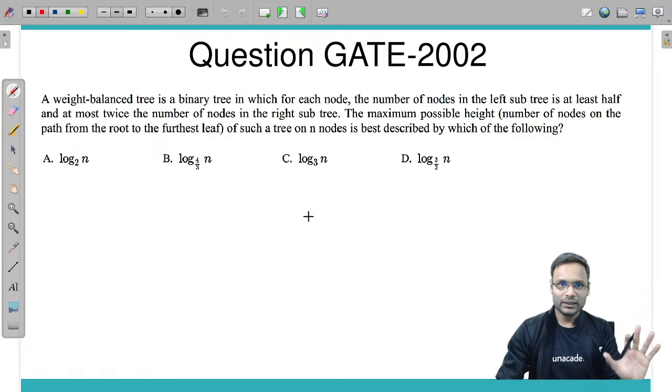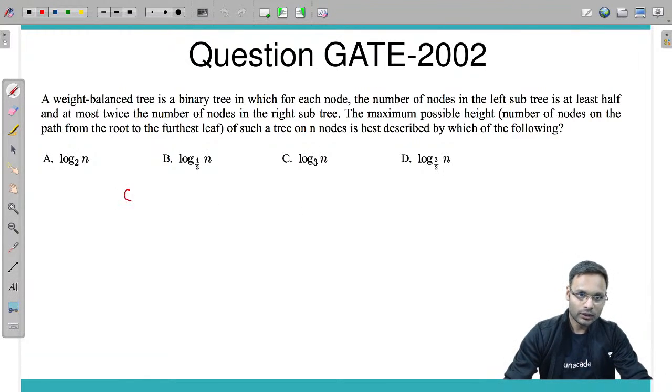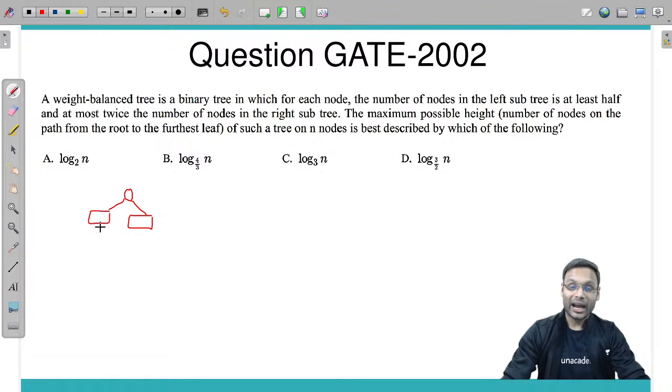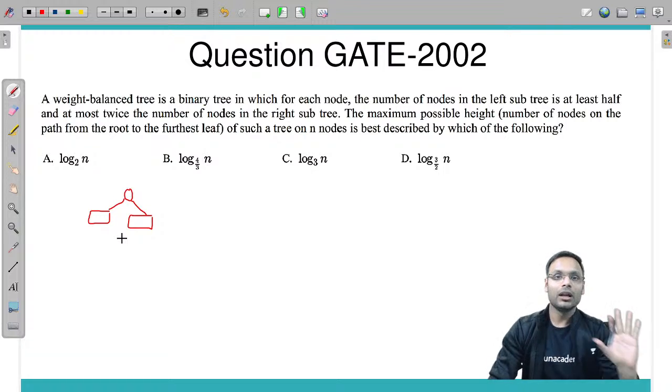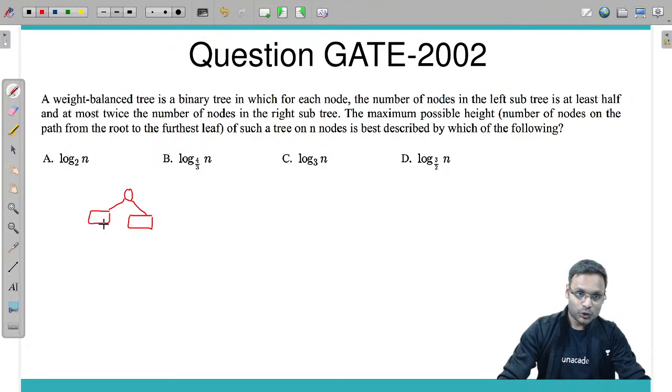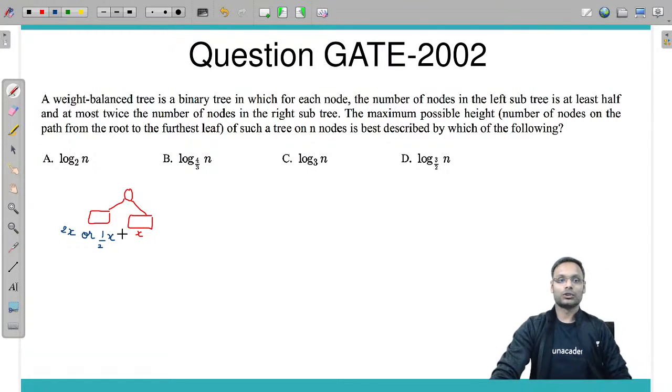So if we have x number of nodes in the right subtree, then in the left subtree we can have either 2x nodes, or half of x nodes.